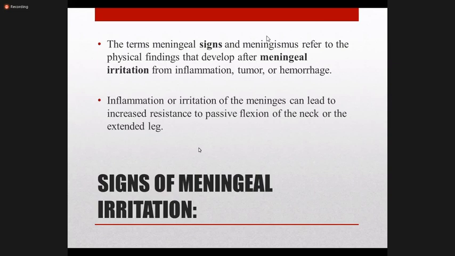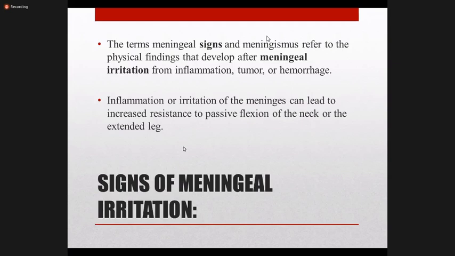Basically the term is meningeal signs or meningism, same thing. This is the physical finding that develops after any cause of meningeal irritation. That could be an inflammatory cause, a tumor, or hemorrhage that causes meningeal irritation. Whenever there is inflammation present in the meninges, it causes increased resistance to passive flexion of the muscles of the neck and muscles of the limbs.